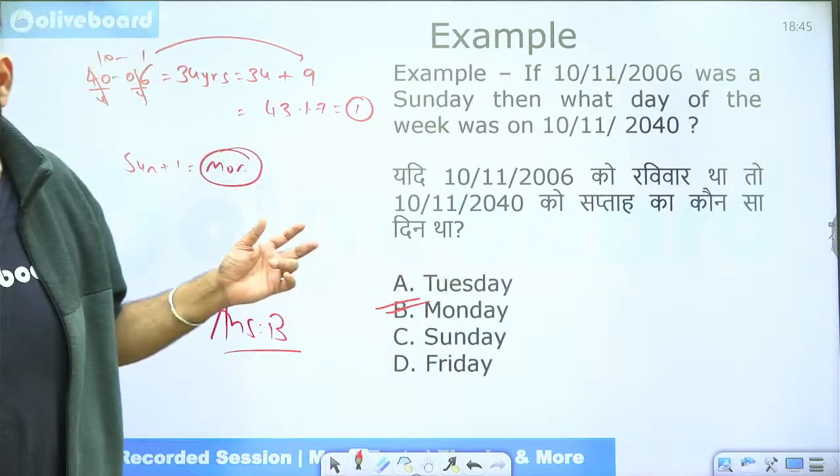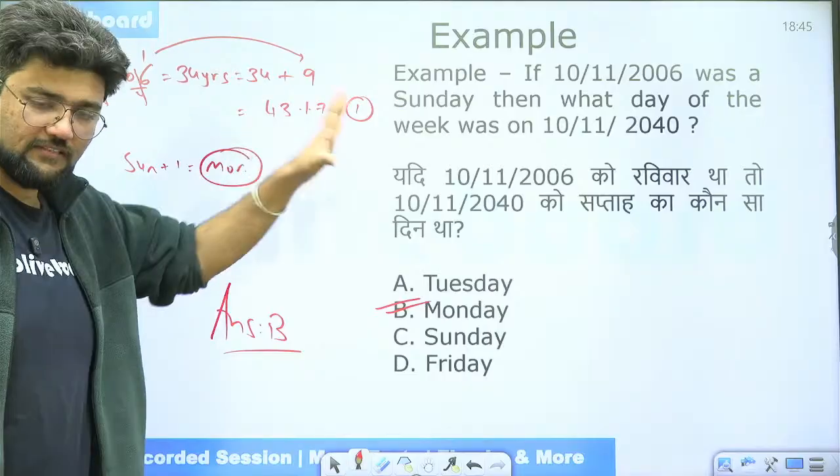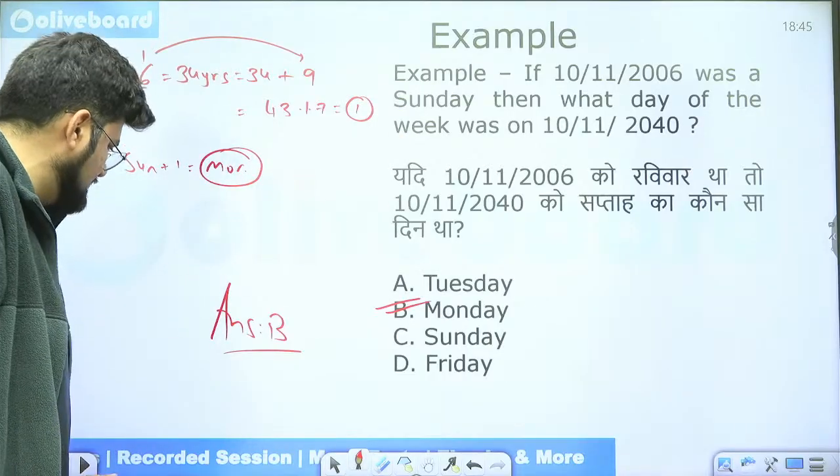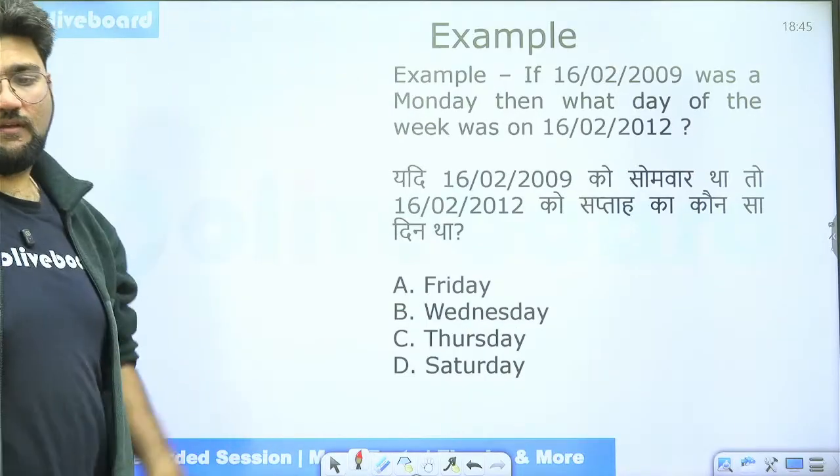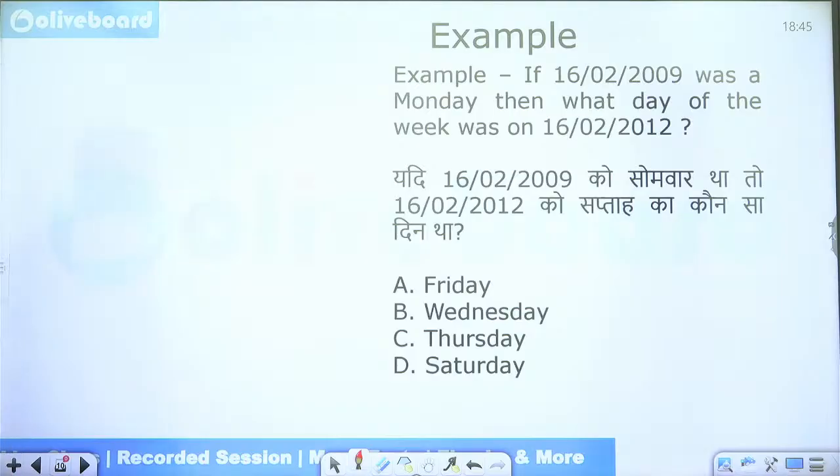Very good. Right? Now, if this is clear, I am very sure you will be able to easily attempt this one. Try this one now. 16th February 2009 was a Monday. Then what day of the week was on 16th February 2012? The gap is also not very wide.